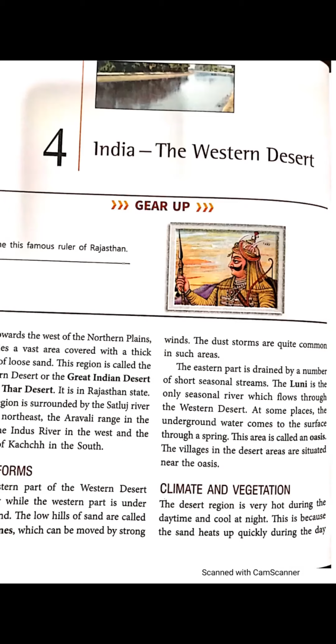During the day, the sand heats up and the climate is hot. At night, the sand cools down and the nights are cool. Water is the opposite of it. Water takes more time to heat and more time to cool, but sand heats up quickly and cools down quickly. That's why the nights are cool and days are hot.